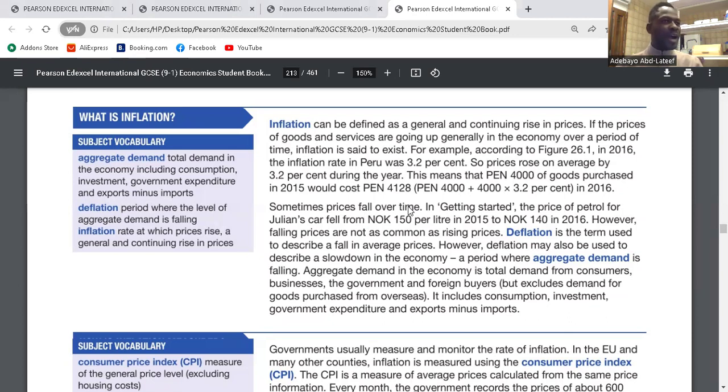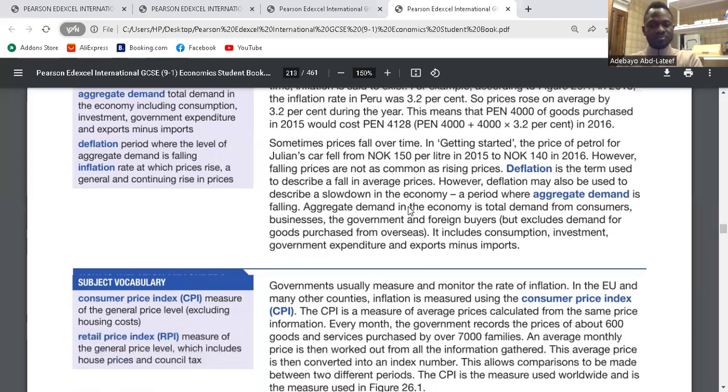are a result of aggregate demand, which is the total demand within the economy. So if there's inflation, it would have been as a result of increasing aggregate demand within the economy. And deflation represents a fall in aggregate demand within the economy. Clear? So if there's deflation, the economy will be slowing down. Things will not be fine because it means firms will not be making as much revenue as they used to make. Did you get the point? Yeah. We'll go on.